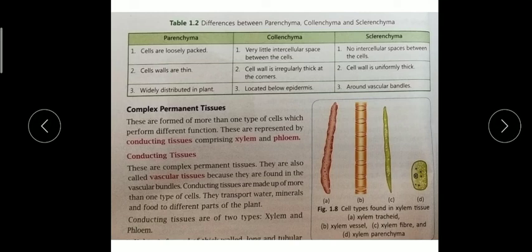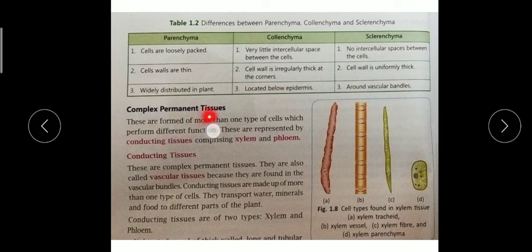Now in table 1.2, parenchyma, collenchyma and sclerenchyma are given. If you have time, you can do this also as homework. Within one week you can complete this notebook work. One week is enough, children.